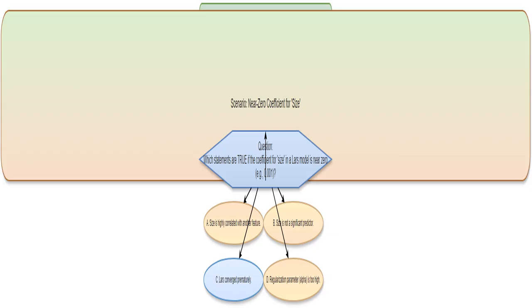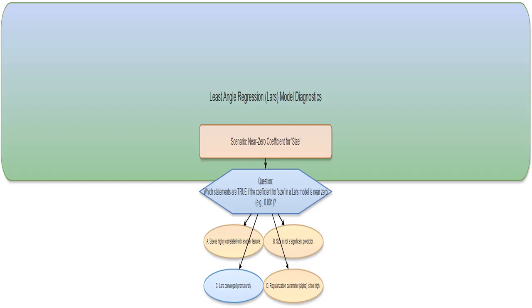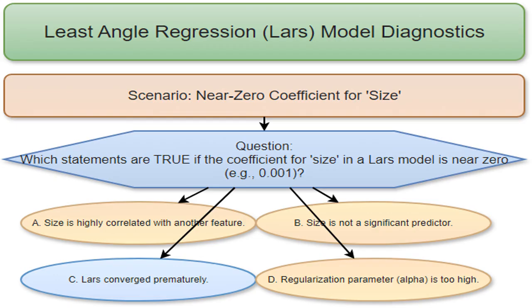I see, you're asking about interpreting a near-zero coefficient in a Lars model. Let's break down what that means. A coefficient represents the impact of a feature on the prediction. A small coefficient means that that feature's impact is pretty minimal. That's what we're trying to understand here. Okay, we're dealing with a specific situation, using Lars to predict house prices, and the coefficient for size, in square feet, is super tiny, almost zero. We need to figure out the possible reasons. I want you to understand the context here.